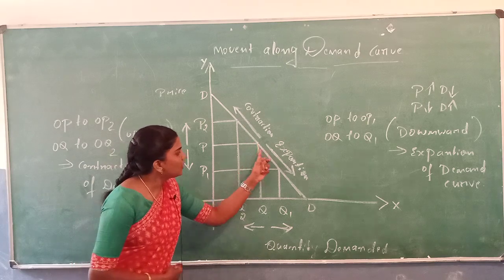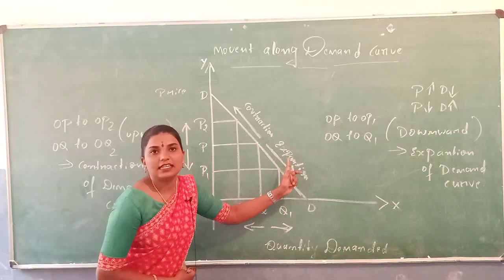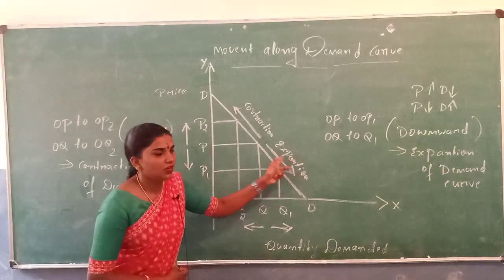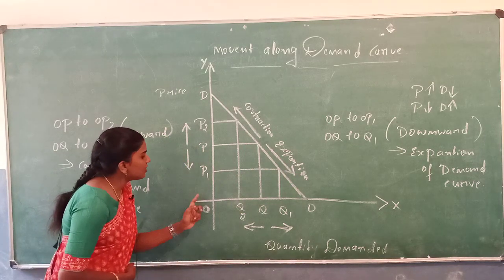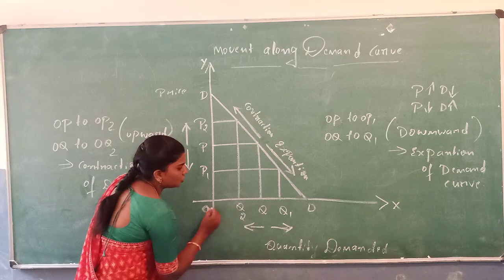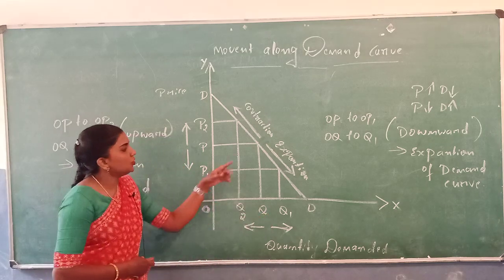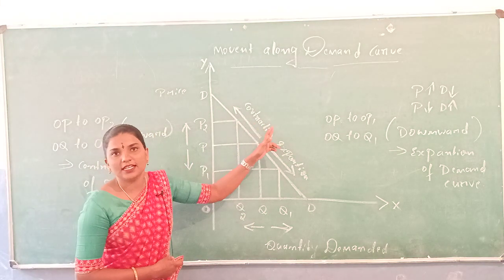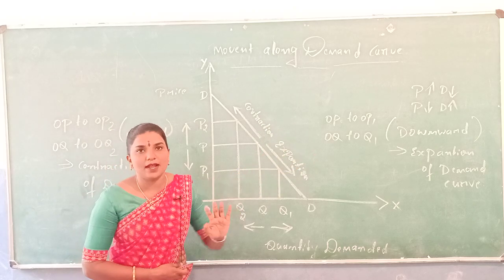So the demand curve moves downward. So it is called as an expansion of demand curve. Similarly, if the price increases from OP to OP2, the quantity demanded decreases from OQ to OQ2. So demand curve moves upward. So it is called as a contraction of demand curve.